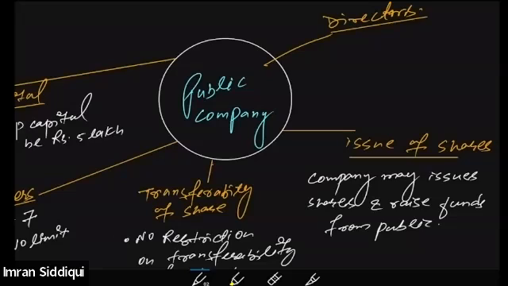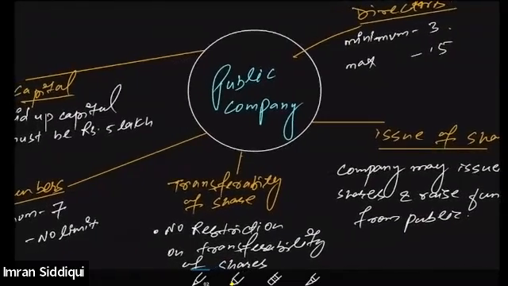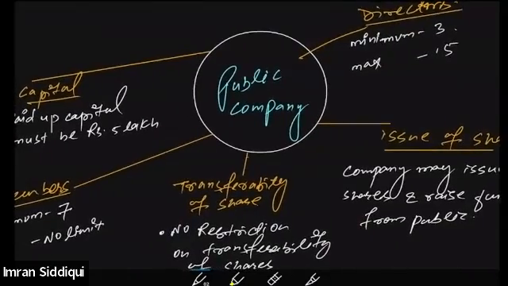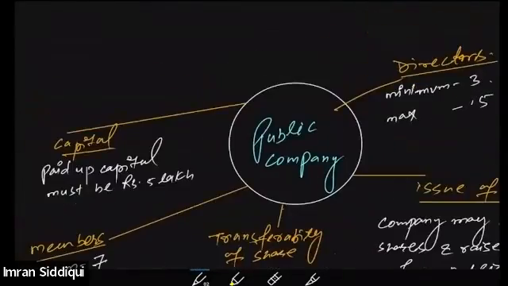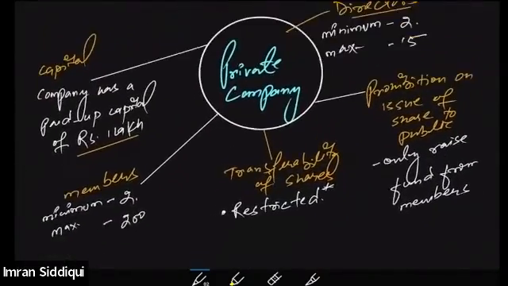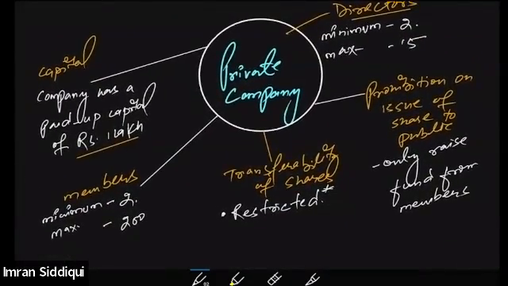But a public company is a larger company, so the law requires you to have at least 3 directors, but the maximum number of directors can be 15, which is the same as in case of the private company. So all these points are a little different in case of the public company, but the maximum number of directors is almost the same.